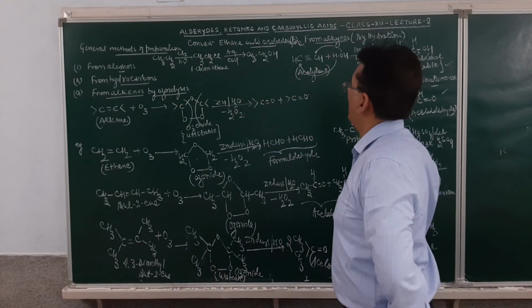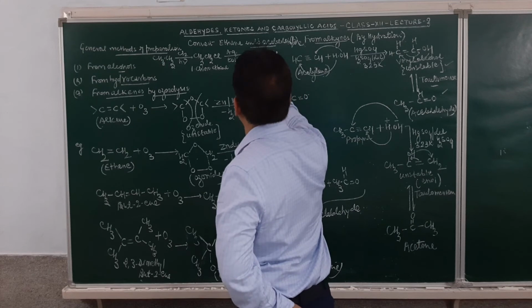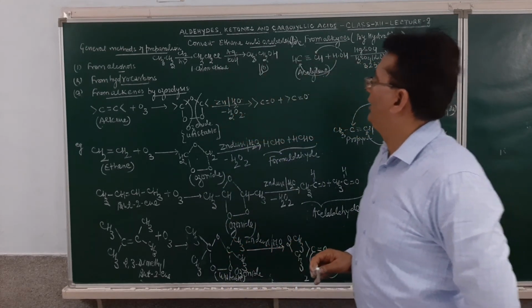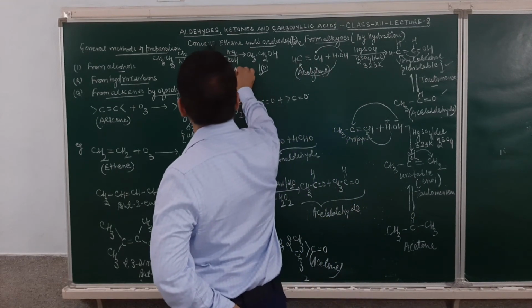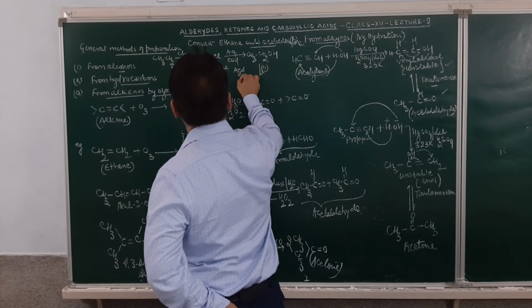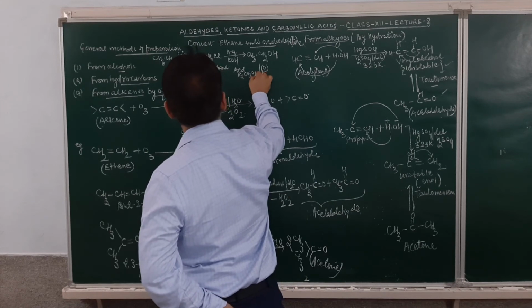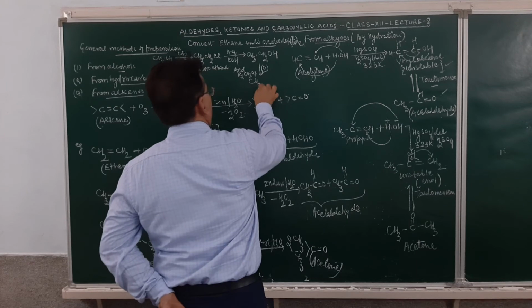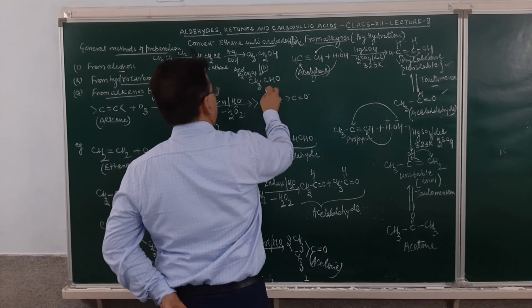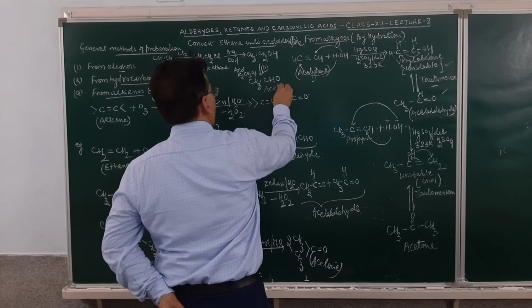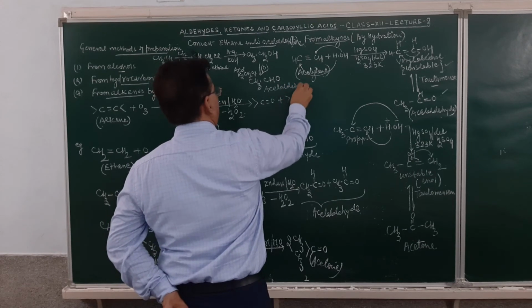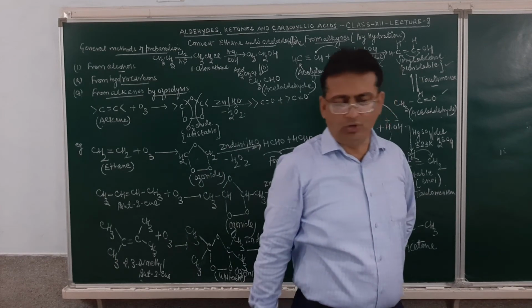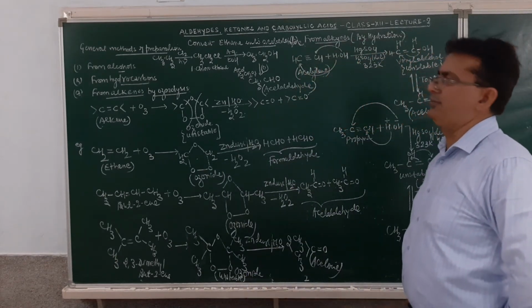Now, ethyl alcohol on oxidation. There are various oxidizing agents like acidified potassium dichromate. It will result in the formation of acetaldehyde. So what will be the product obtained over here? It will result in the formation of acetaldehyde. Am I getting it? So these kinds of questions are very common in the board examination.